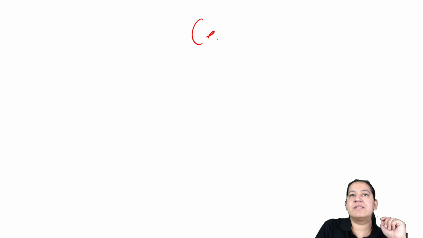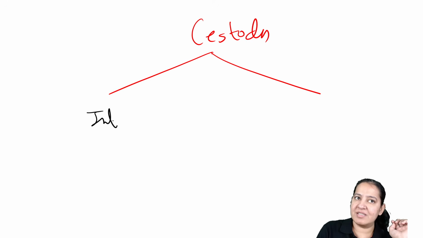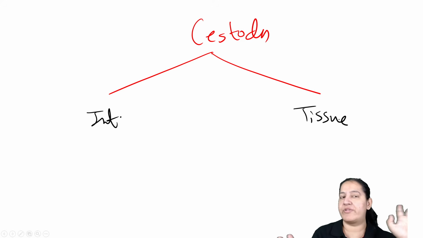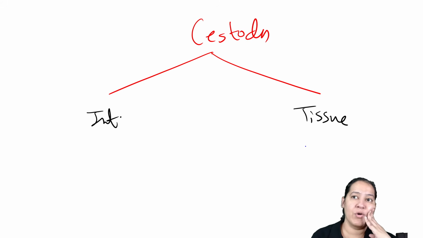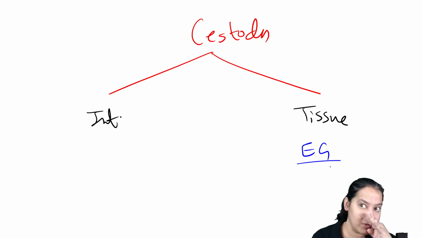Okay, let me write with cestodes. In cestodes, we have only two categories. What are the two categories? Either we have intestine or we have tissue. We don't have blood cestodes. Cestodes do not reside in blood. In tissue, we have only one name. What was the name? I just forgot. In tissue, Echinococcus granulosus. That is the dog tapeworm, right? The primary host is the dog.